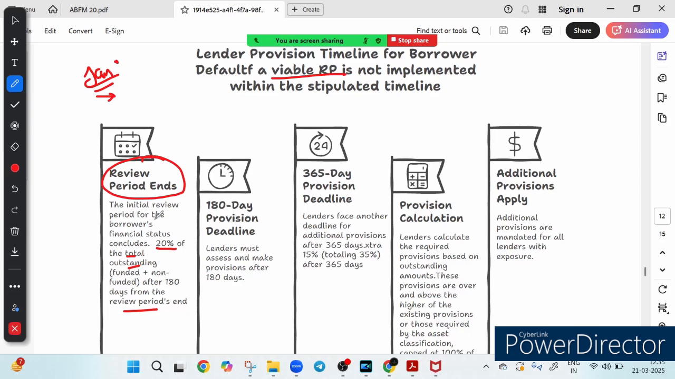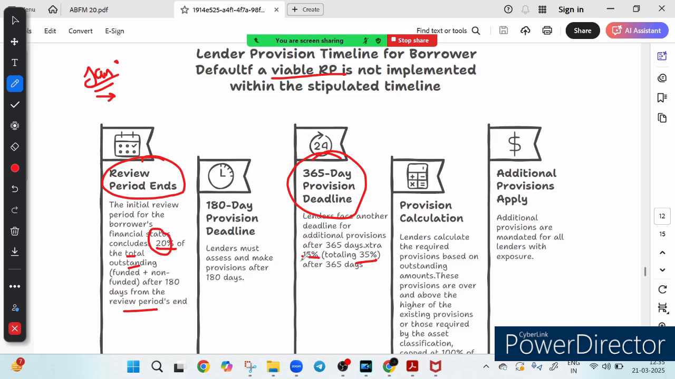So lender must now assess the borrower's financial situation and allocate provisioning accordingly. This is the first major financial buffer to avoid potential loss. Then we have the 365 day provision deadline. If the default still persists, lender must increase their provision by another 15%. So earlier it was just 20%, and now it has increased to 35%, right? So this step ensures that risk is properly accounted for in the bank's book.